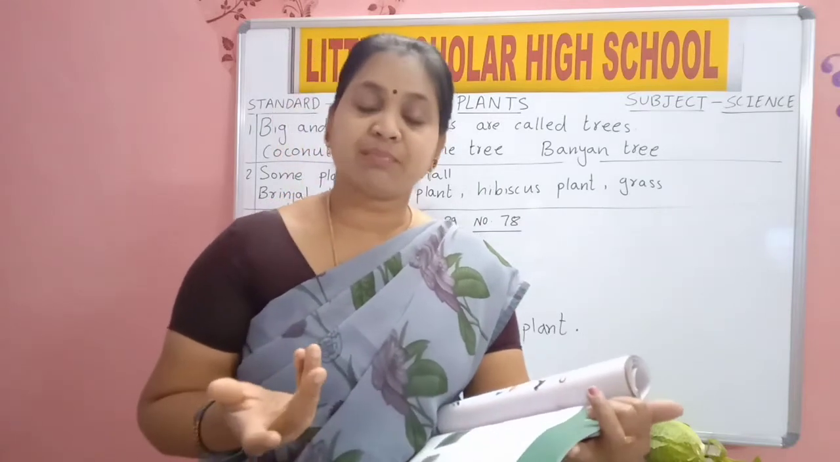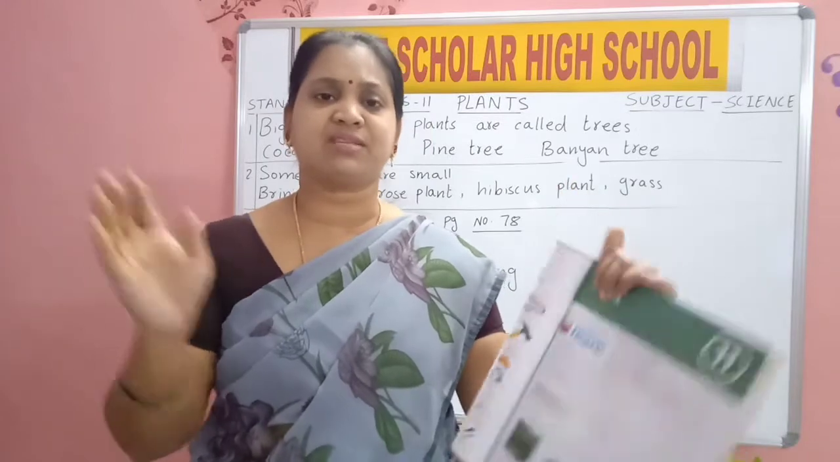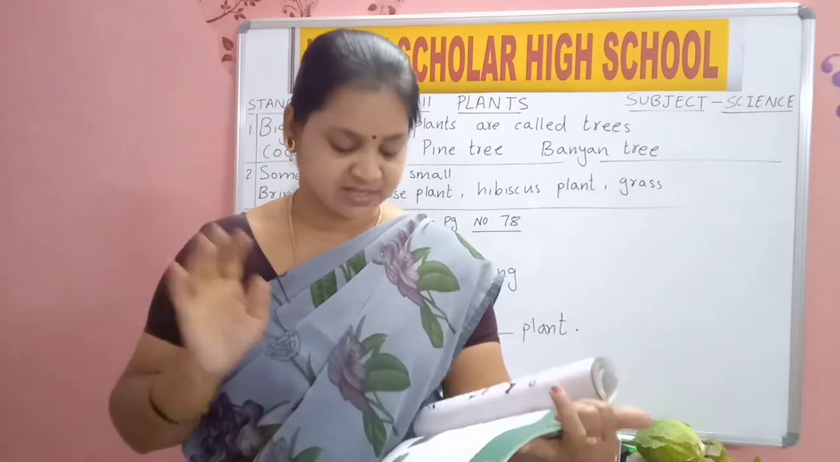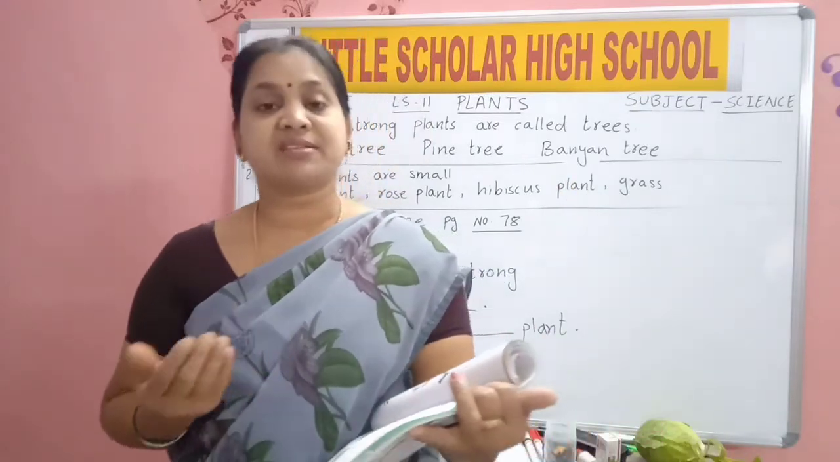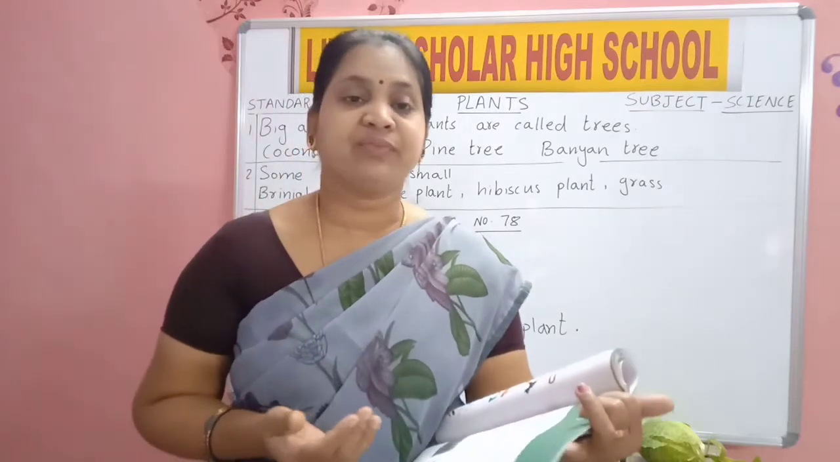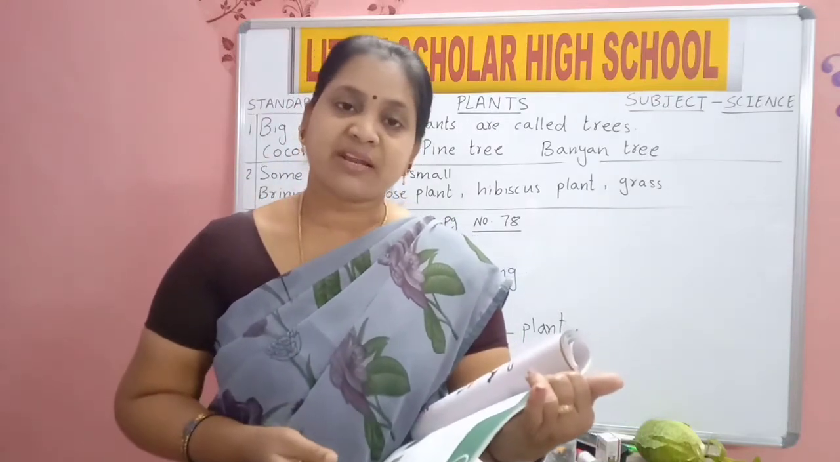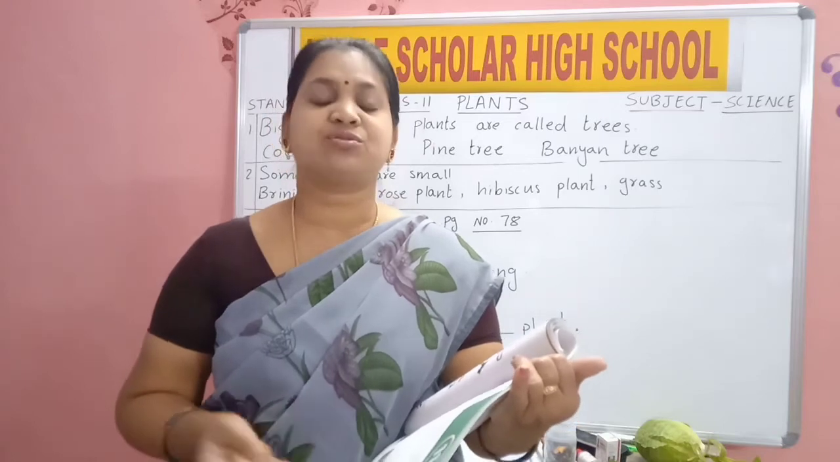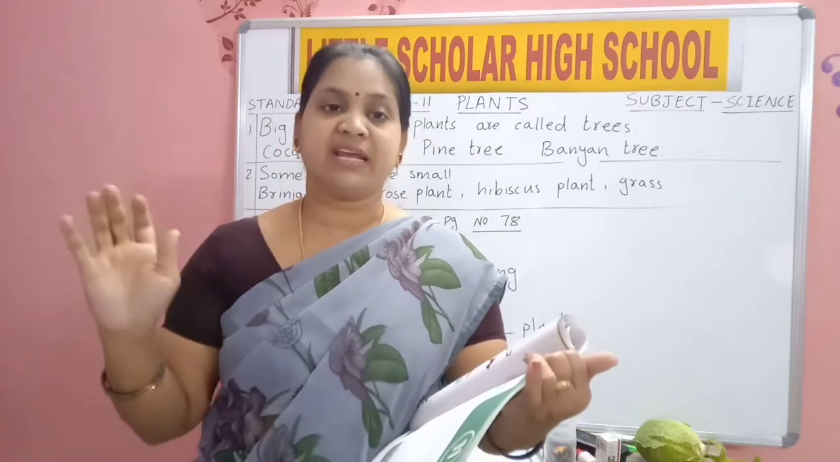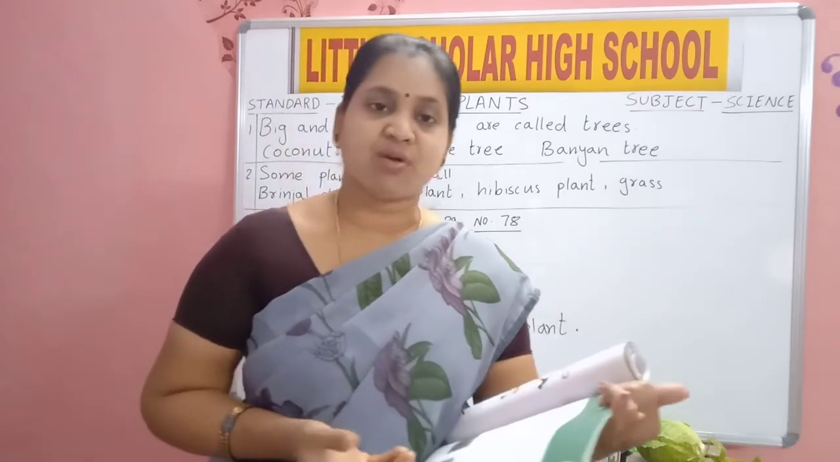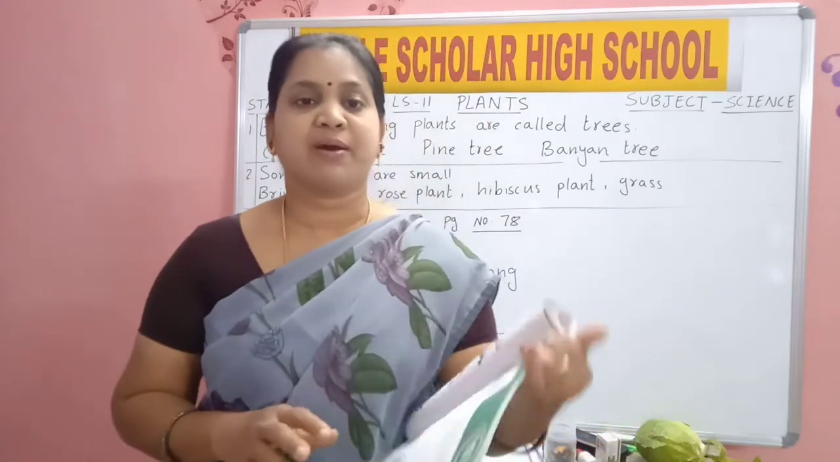Now say me, where are plants? Everywhere around us. Yes, wherever we go, we can see the plants. They make our surroundings green. Yes, if we see, what is the color of plants? Green in color. Yes, so they make our surroundings green. We too grow plants.